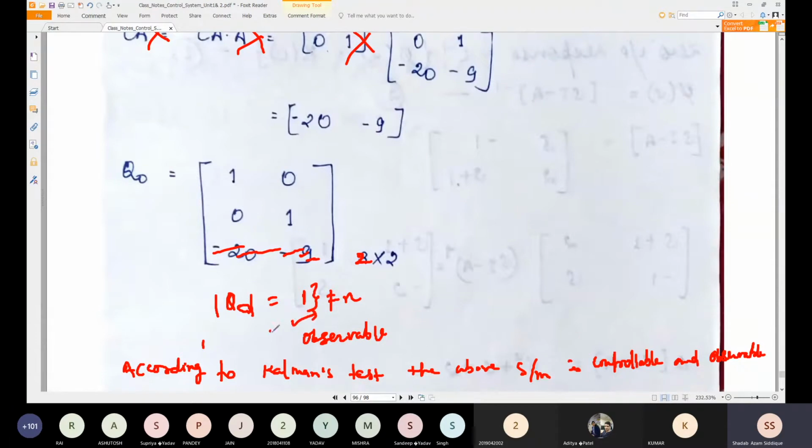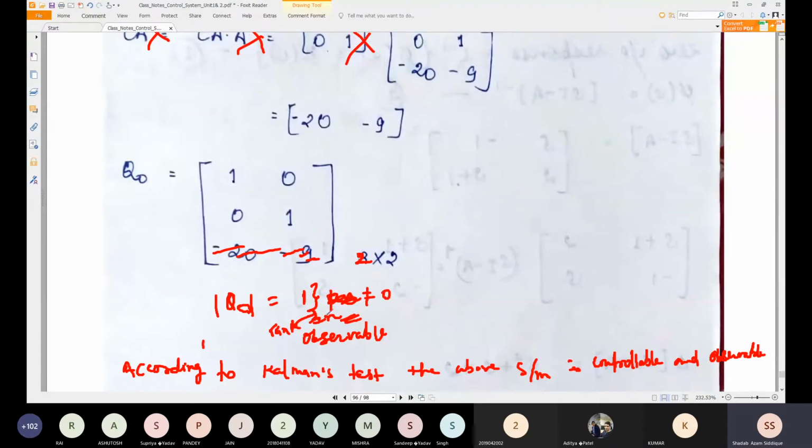Sorry, rank is equal to n. So rank is equal to n, so this system will be observable. Okay, no need to find whether the determinant is equal to n or not equal to n. Just check whether the determinant is equal to 0 or not equal to 0.